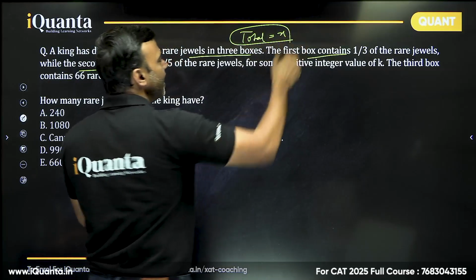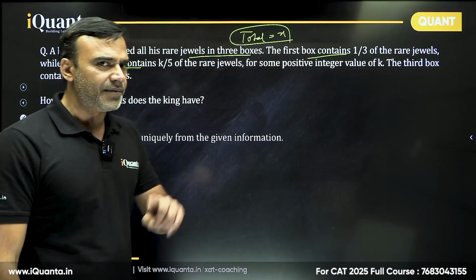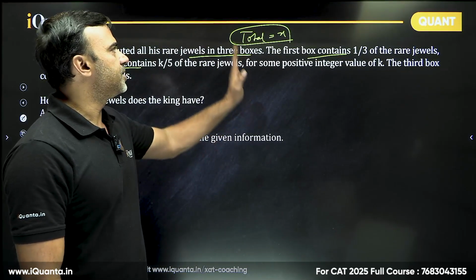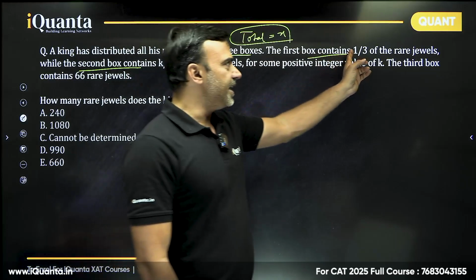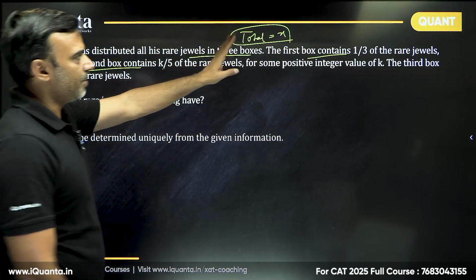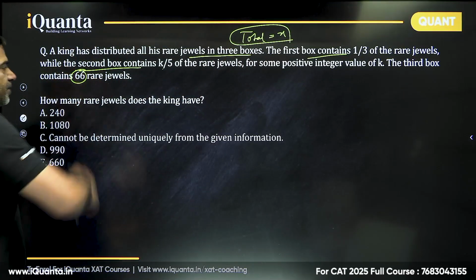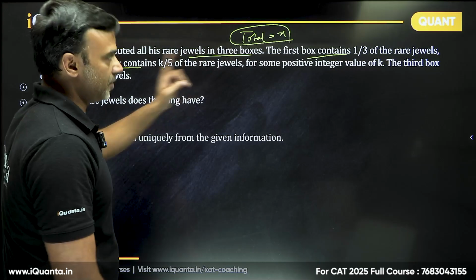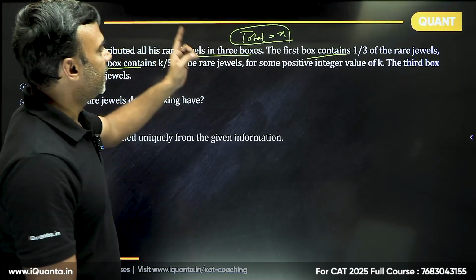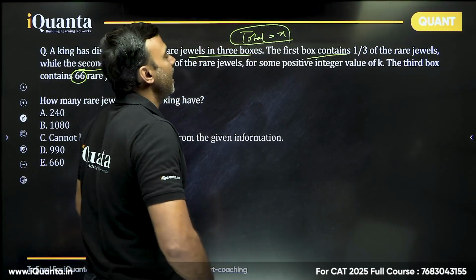Right? Any shortcut or anything that you come to know, mostly it happens after the exam. During the exam, you just simply focus on the process. One thing that we can say is 1 by 3, so x has to be a multiple of 3. 1 by 5, so x has to be a multiple of 5, so x has to be a multiple of 15. Also, the outcome somewhere is 66 in one of them, so it has to be a multiple of 11 also. And 2 also. So 66, 3 already there, so 2, 3, 5, 11. So eventually, x has to be a multiple of at least 330.